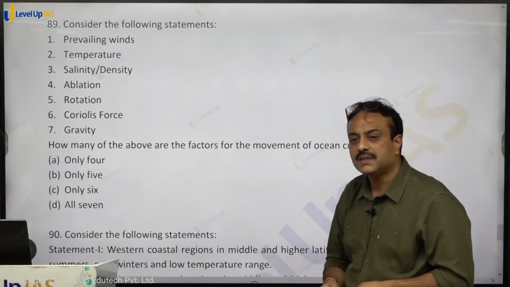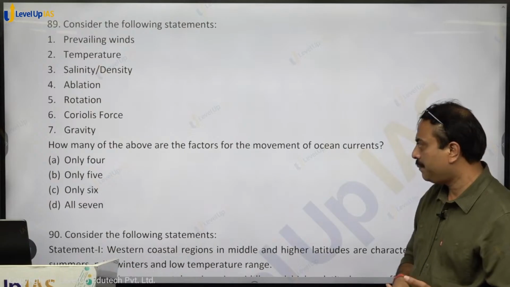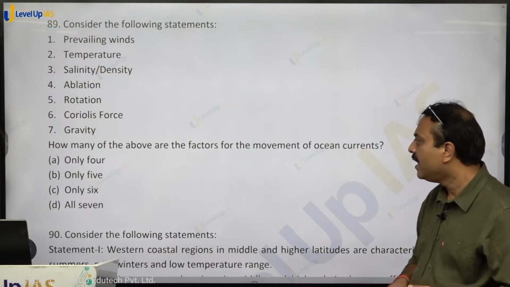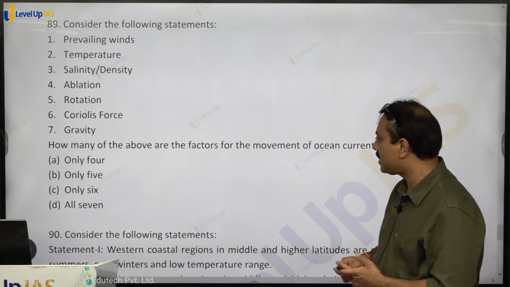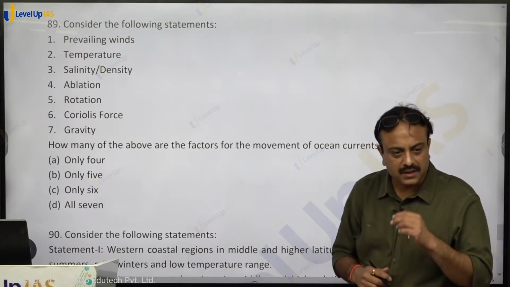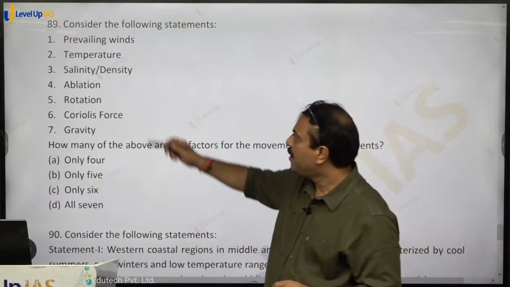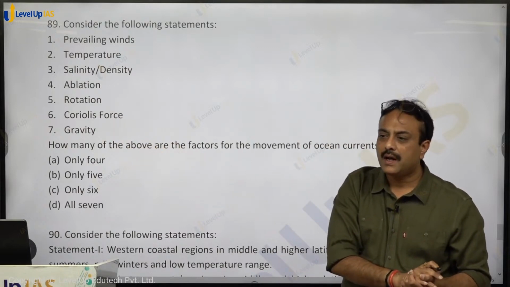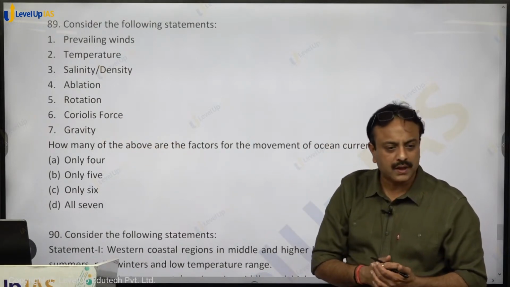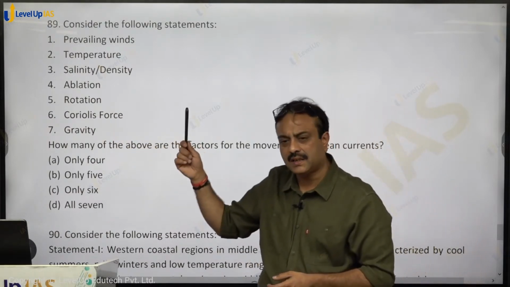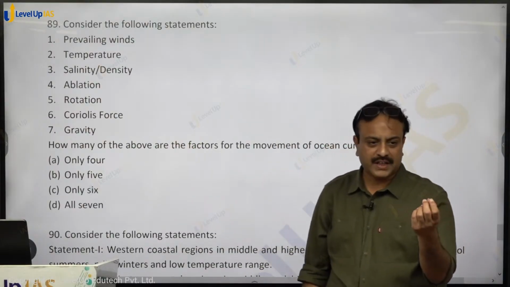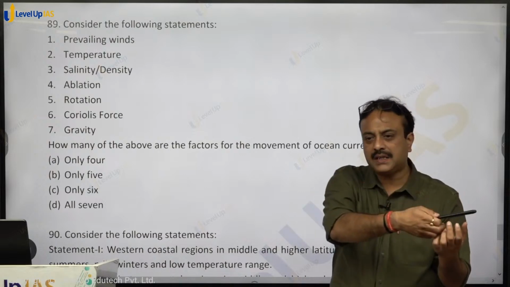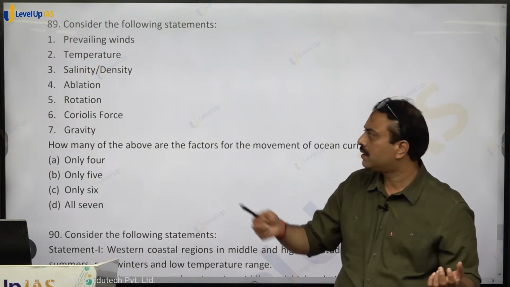Consider the following statements. Prevailing winds, temperature, salinity, density, ablation, rotation, Coriolis force, gravity. How many of the above are the factors for the movement of ocean currents? Prevailing winds. Winds move, they drag the surface water and result in the formation of ocean currents. Temperature. High temperature region, water expands. Low temperature, water sinks down. From high temperature, water moves towards low temperature region.